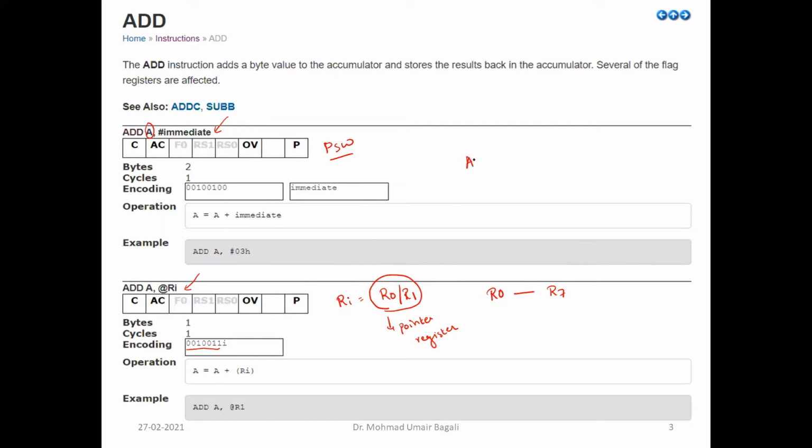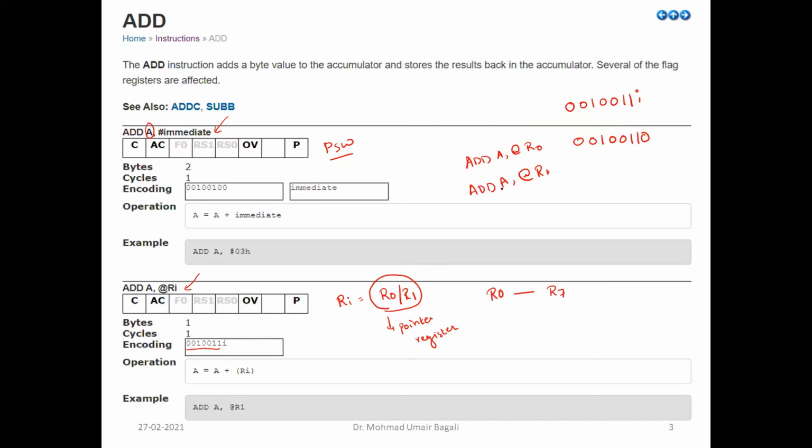And say, for example, if I write ADD A, @R0, or ADD A, @R1, either I can write R0 or R1. So how will it differentiate between these two instructions? Opcode will be 0 0 1 0 0 1 1, and since it is R0, the I value will be 0, right? The opcode in general is like this. This is I, so I will be replaced with 0.